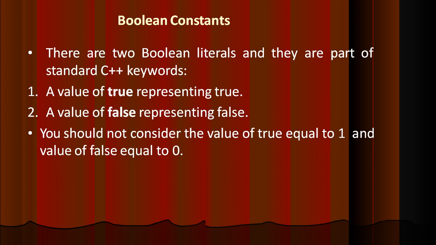Coming to Boolean constants, the concept of Boolean is either true or false. It will turn out to be either true or false, 0 or 1. So 0 refers to the false value and 1 refers to the true value.